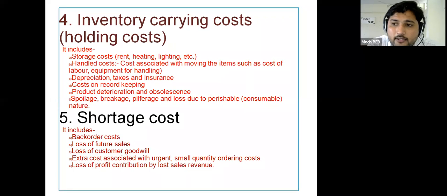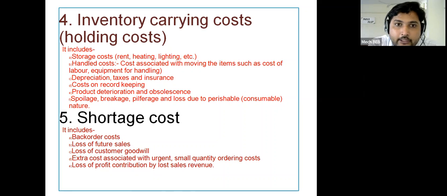Depreciation means what? If you purchase something now, its cost will not be the same after 1 year, after 1.5 years, or after 2 or 3 years. So the cost of machines is going to decrease after some time period. Let us say you have bought a bike, and its cost is nearly 1 lakh rupees. It will not be the same after 1 year. Its cost will be 80,000 or 70,000. So that 30,000 rupees will be considered as the depreciation cost.